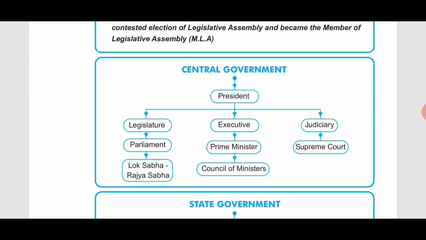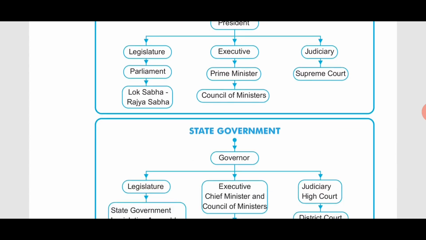So for that purpose a team is prepared, and the ministers of that team are known as the council of ministers. The council of ministers comes under the executive group. Now we'll see the state government.